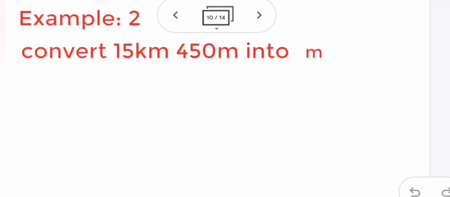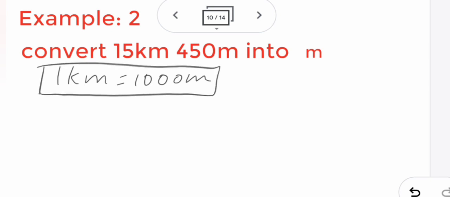Next one, there was only kilometer, but now we have kilometer and meter. When both come, what to do? Let's see. Here we are converting into meter. The meter part is already in meter. We have to convert the kilometer into meter. So write the formula of kilometer to meter. The formula is 1 kilometer equal to 1000 meter. So this is the formula.